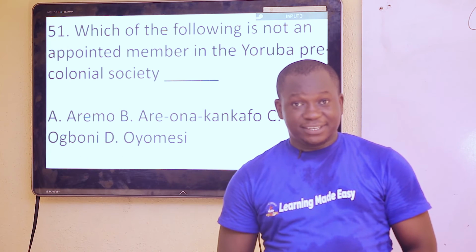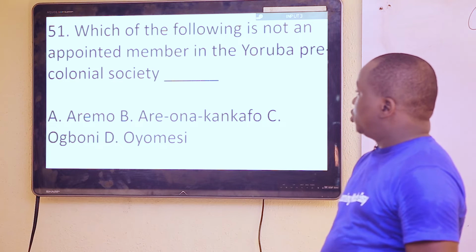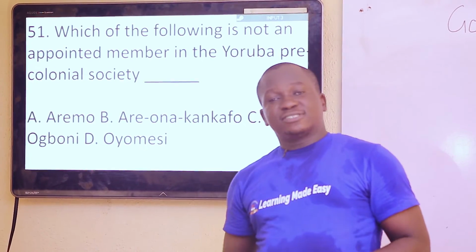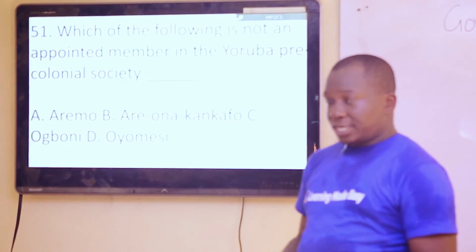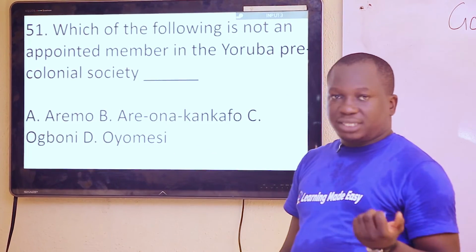Now to our 51st question. Which of the following is not an appointed member in the Yoruba Pre-colonial Society? Now students, the Yoruba Pre-colonial Society has to do with the Oyo Empire, okay? So, who amongst these 4 options was not appointed?